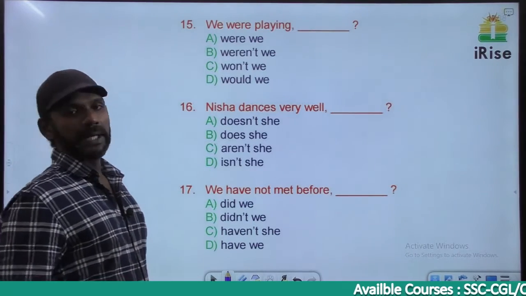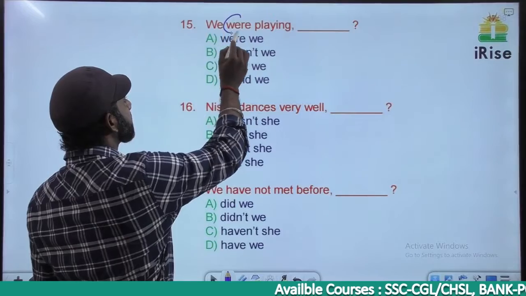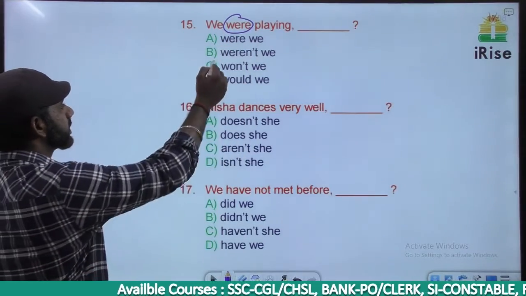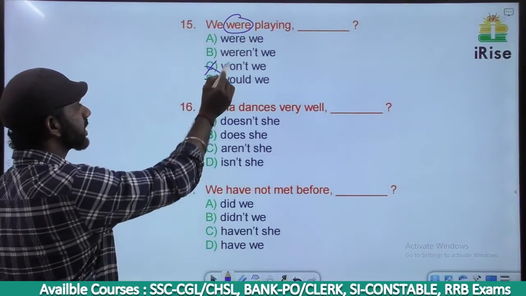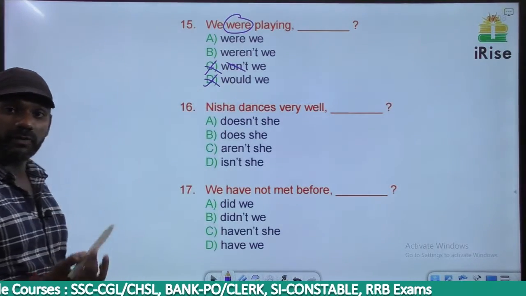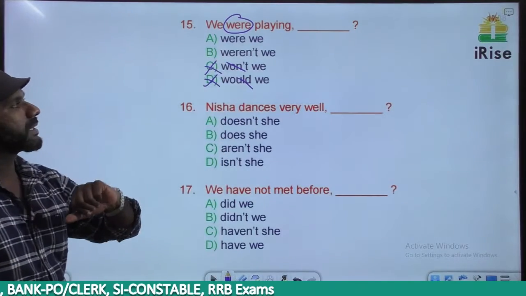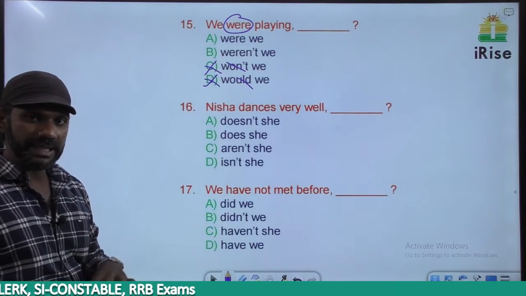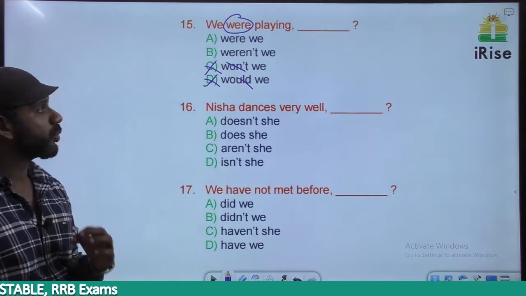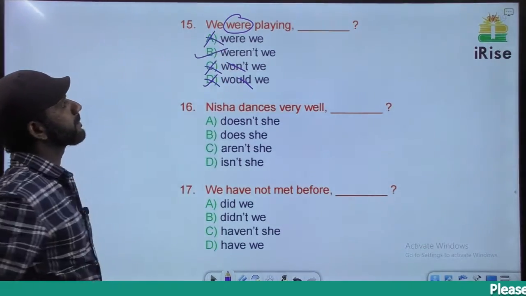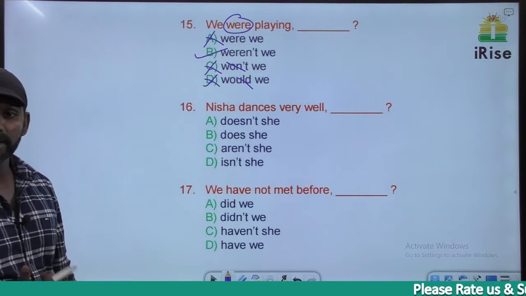We were playing. The auxiliary verb in the sentence is were. So we have to frame the tag using were itself. C and D are gone. C says won't. Won't is a short form of will not. Eliminated. Would also eliminated. No negative term in the sentence. In the tag there must be a negative term. Were not, short form is weren't. The subject is we, so it must be weren't. We were playing, weren't we?